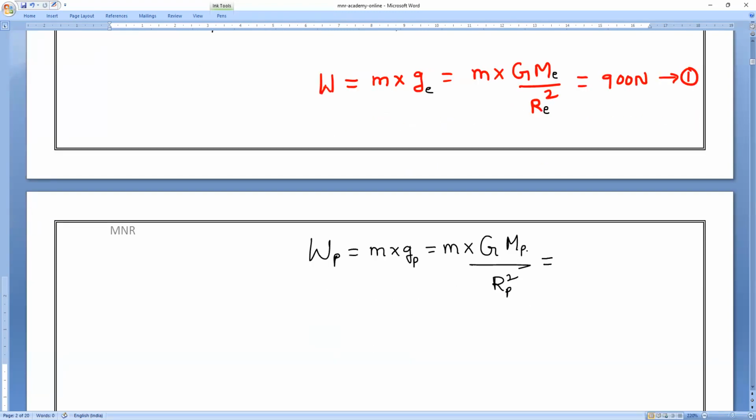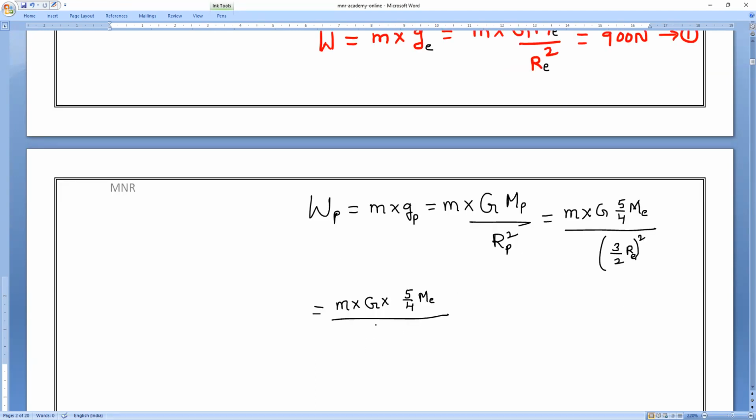Now, I will replace it. We know that m into G into, what is the mass of the planet? The mass of the planet is how much, guys? 5/4 times the mass of Earth divided by, what is the radius of the planet? 3/2 times the radius of Earth, whole square. So if you simplify it, you will get it. So G into 5/4 into mass of the Earth divided by 3/2 RE whole square. So what will happen? 3 square is 9, 2 square is 4, so 9/4 RE square.